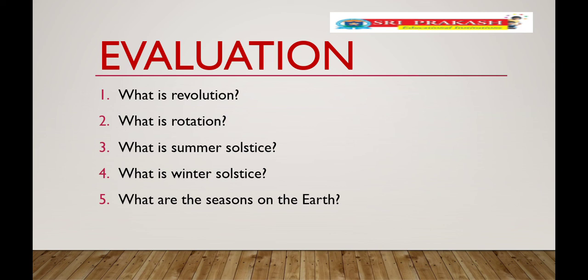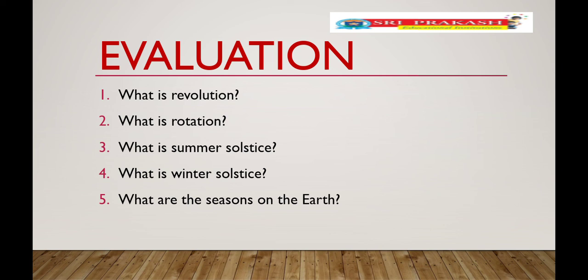What is winter solstice, children? The southern part is tilted towards the Sun. So the southern hemisphere is totally in the daytime. Mostly the Antarctic Circle is in the daytime continuously for 6 months, children. The daytime is longer, nighttime is shorter in the southern hemisphere. It is called winter solstice. What are the seasons on the Earth, children? Summer, winter, spring, autumn.